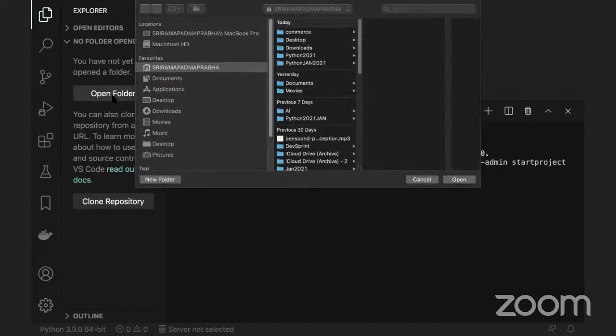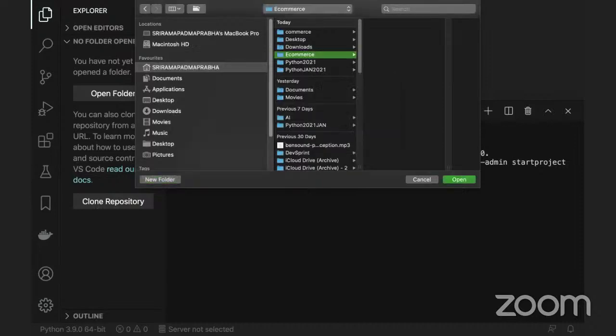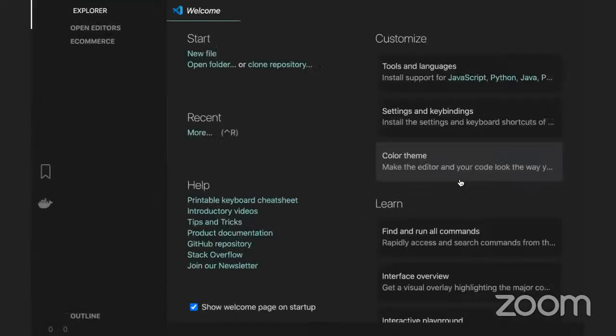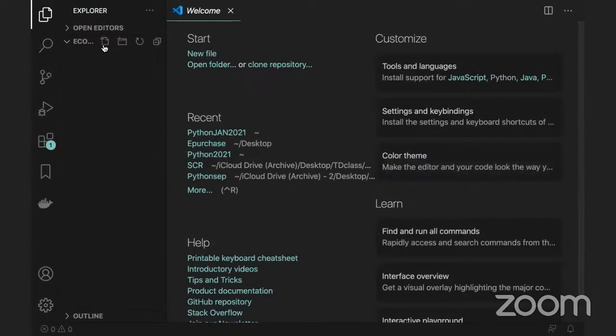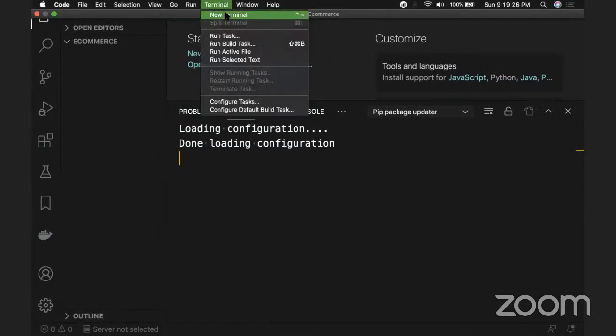I need to create a folder first, then I can create the project, guys. I'll create a folder called e-commerce, open the e-commerce folder, and here I will create the project.